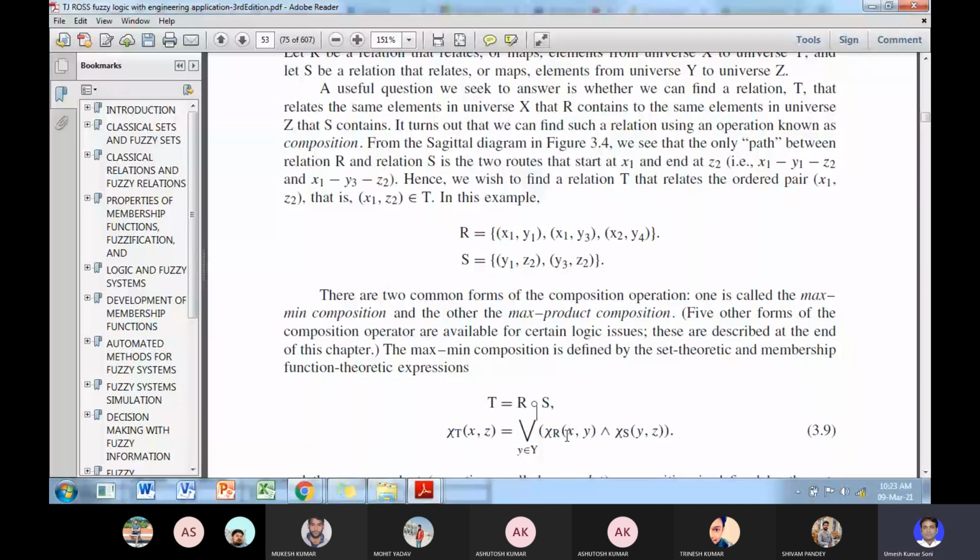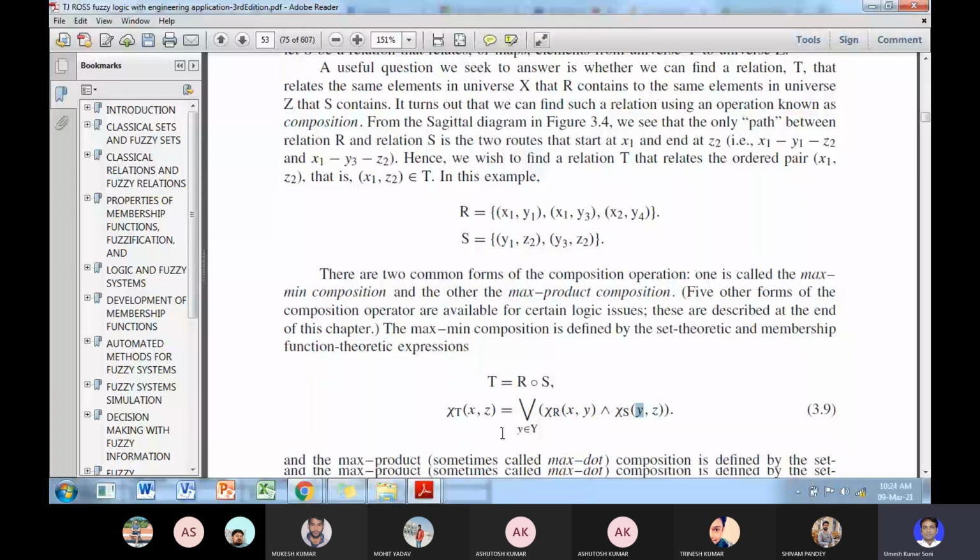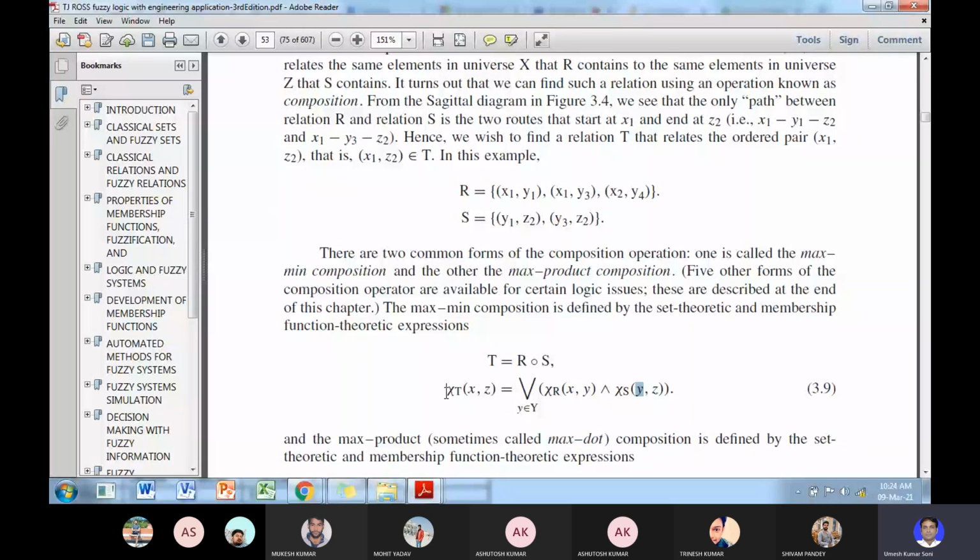Suppose there is a relationship between X and Y, that is R. Relationship R defines the relation between X and Y, where this is the universe of discourse X and this is the universe of discourse Y. Similarly, the relationship S defines the relationship between the universe of discourse Y and Z. Then this is the strength of relationship between the composition T. Composition between two relationships is given by T, the strength of the relationship between X and Z.